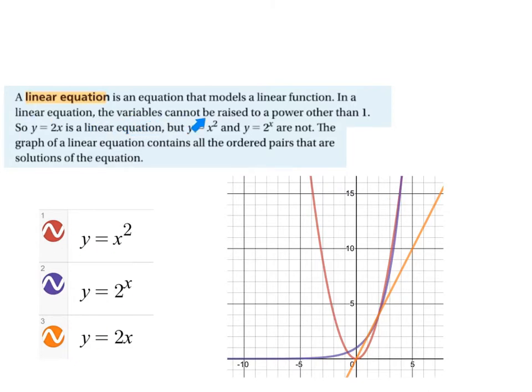In a linear function, the variables cannot be raised to a power other than 1. So this is a linear function, in orange, y equals 2x. I've done that in Desmos, and you see that it forms a line. But y equals x squared, in red, is actually a parabolic curve, not a straight line. And y equals 2 raised to the x power, where the exponent is the thing that changes, looks like this, where it starts small and then rises really greatly, exponentially. They are not linear. They do not form straight lines.